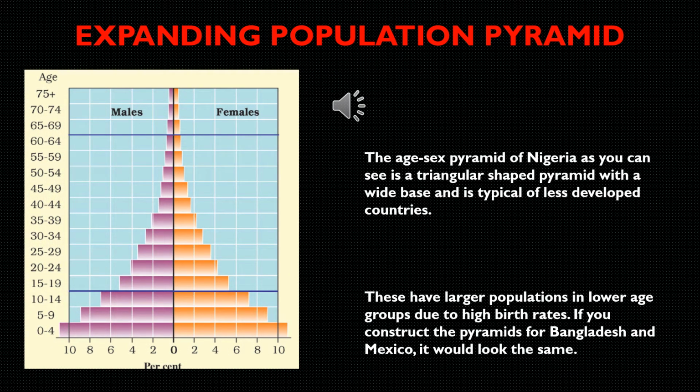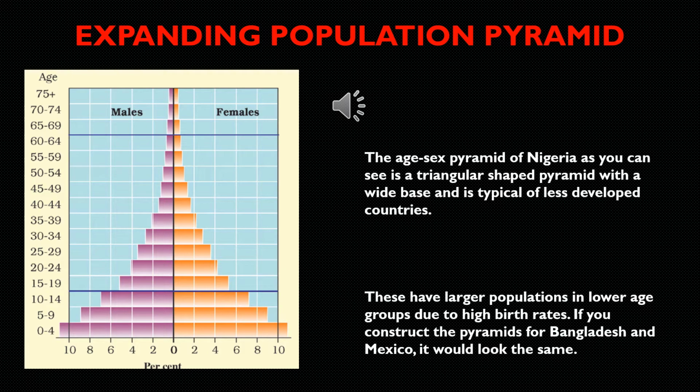Now, when we are talking about the population pyramid, there are three different types. They are expanding population pyramid, constant population pyramid, and declining population pyramid. Now let us see in detail. First, let us come to the expanding population pyramid.